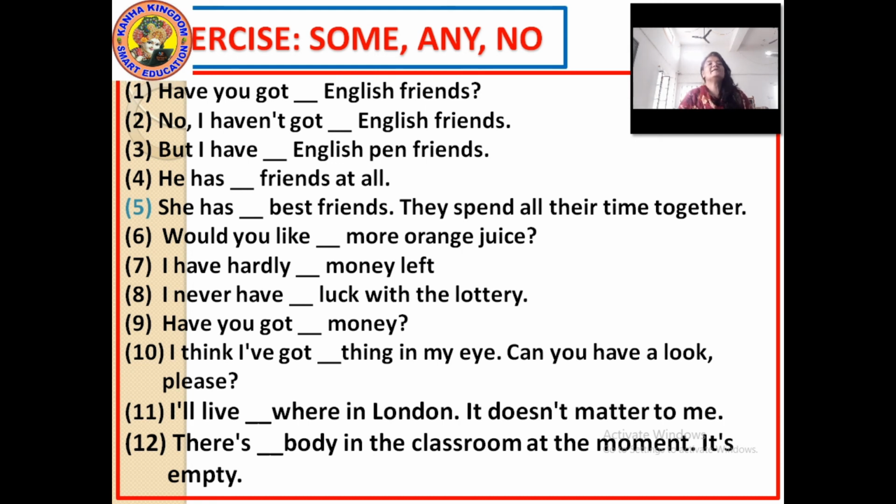There's nobody. Because read the further sentence. It's empty, which means the sentence is negative. It's telling there is no one in the class. So there's nobody in the classroom at the moment. So these were all the exercises which I have done for you. But further there is one exercise which is to be done by yourself. I'm not going to give you any help, because let you also see how much you have understood, and let me also see what you are doing with these exercises.